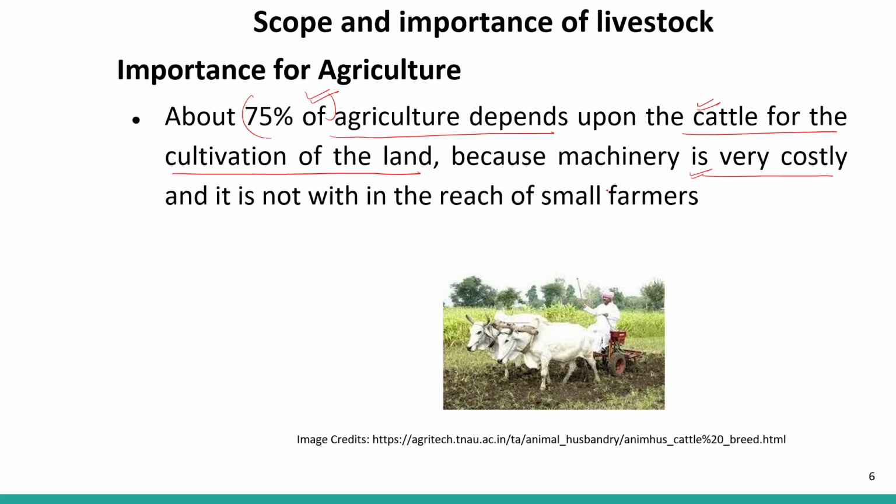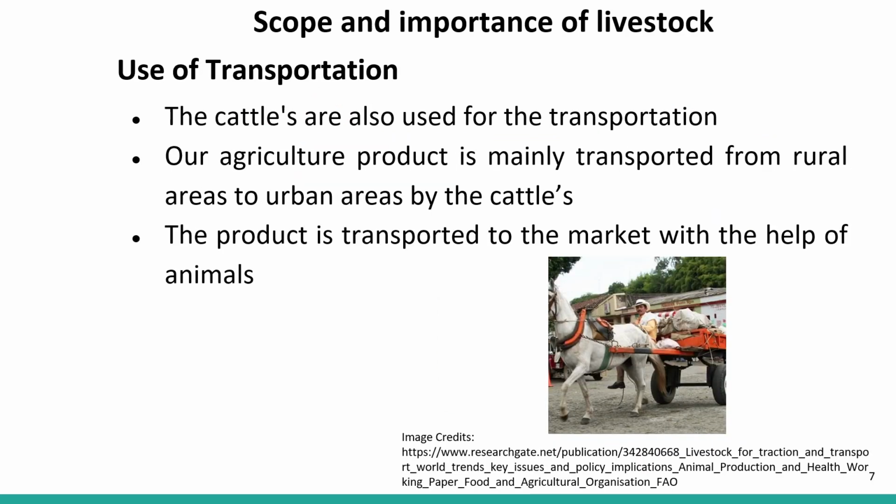It is not within the reach of small farmers, so small farmers are always dependent upon their cattle for cultivation. Even today, 75% of our agriculture is totally dependent upon cattle for the cultivation of the land.